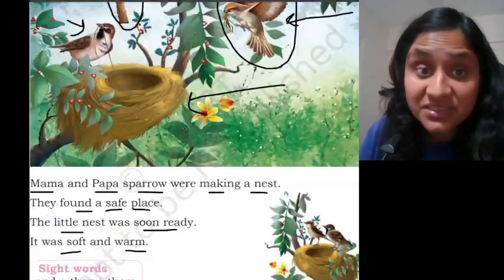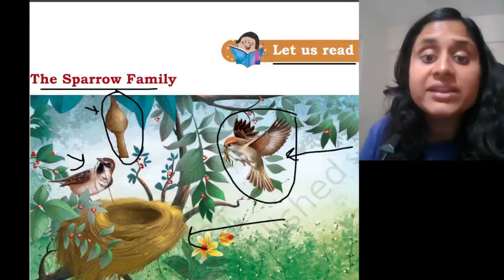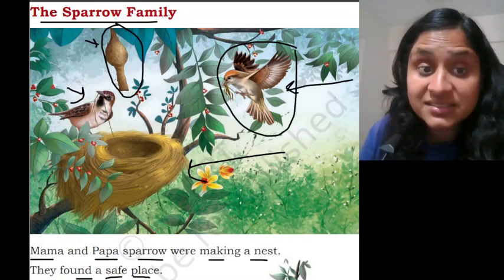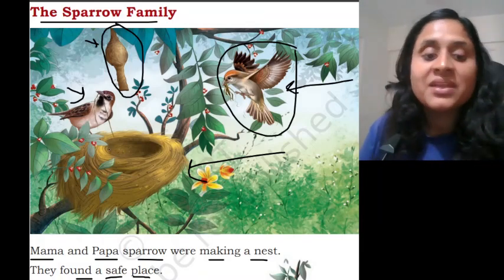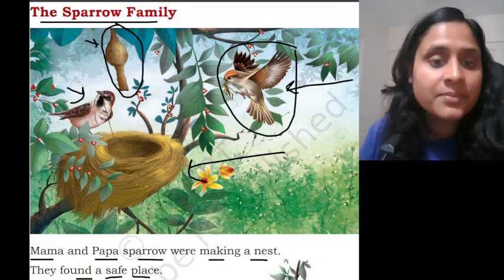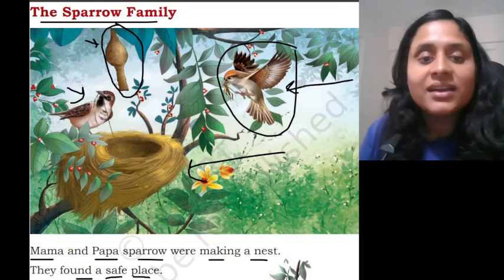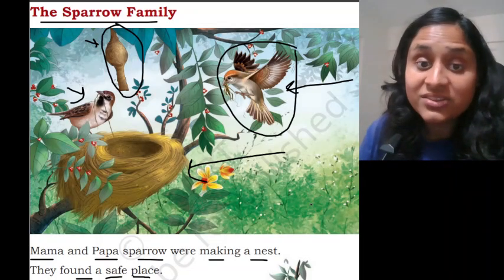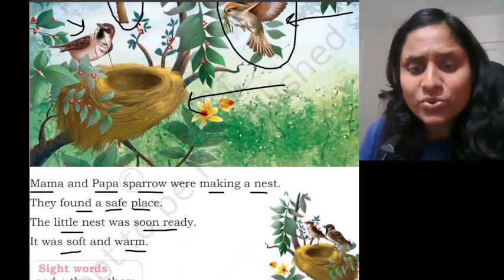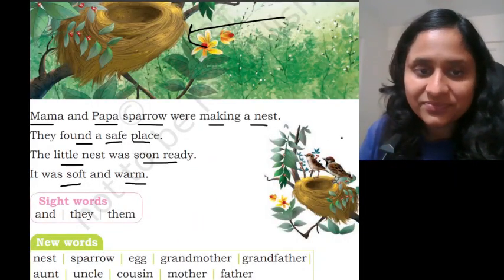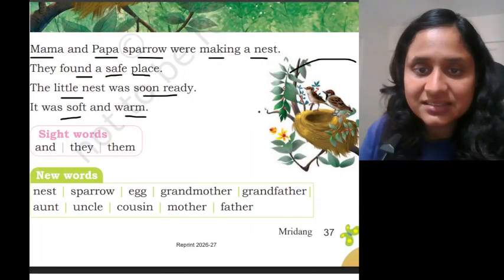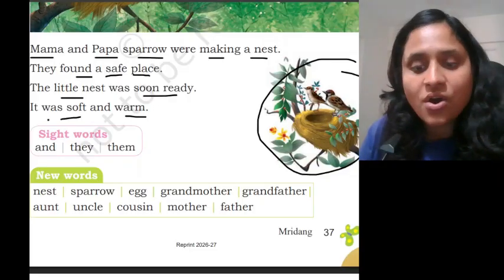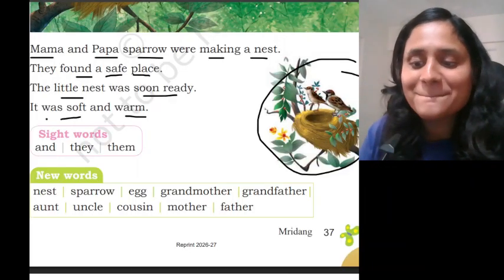So, they are Mama Sparrow and Papa Sparrow. They were making a nest at a safe place. And where is their safe place? On a branch of a tree. And the little nest was soon ready. See here? In this picture, their nest is ready. And the nest was soft and warm.